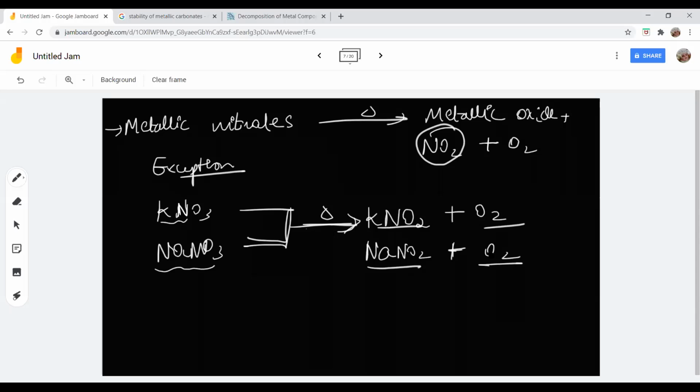Ma'am, on the left side there are only 3 oxygen, but on the right... Students, balancing it you have to do. We have to balance it. We'll come to that part soon. Yes, ma'am. I know very well that you people are very good at balancing equations and writing chemical formulas.